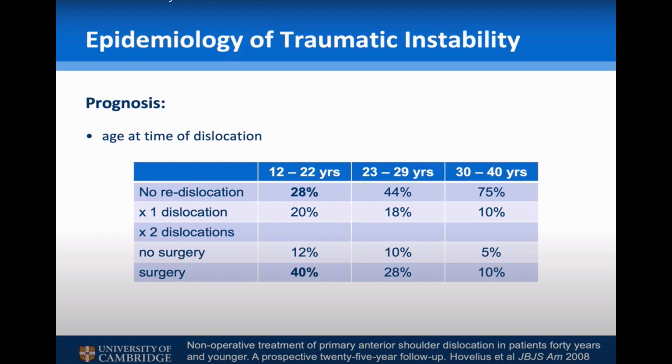A key study was undertaken by Hevelius in the late 1970s. They looked at a population of 300 patients in Sweden who underwent a first-time dislocation of their shoulder. None of these were treated, and they looked at what happened to them 2 years down the line. What they found is only a quarter of patients under the age of 22 hadn't redislocated, but 75% of patients over the age of 30 had remained stable.